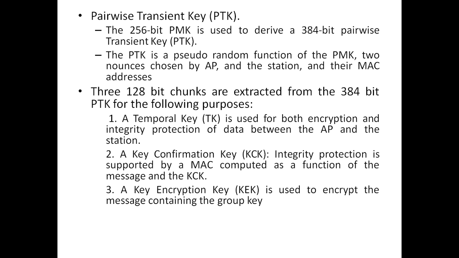The first key is a temporal key, which is used for both encryption and integrity protection of data between the access point and the station. The second one is a key confirmation key, which is KCK. Integrity protection is supported by a MAC computed as a function of the message and the KCK. Then the key encryption key, which is used to encrypt the message containing the group key.